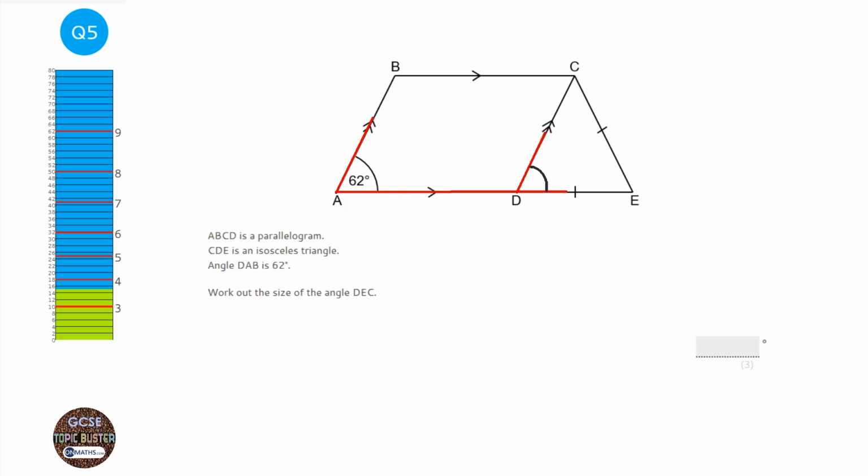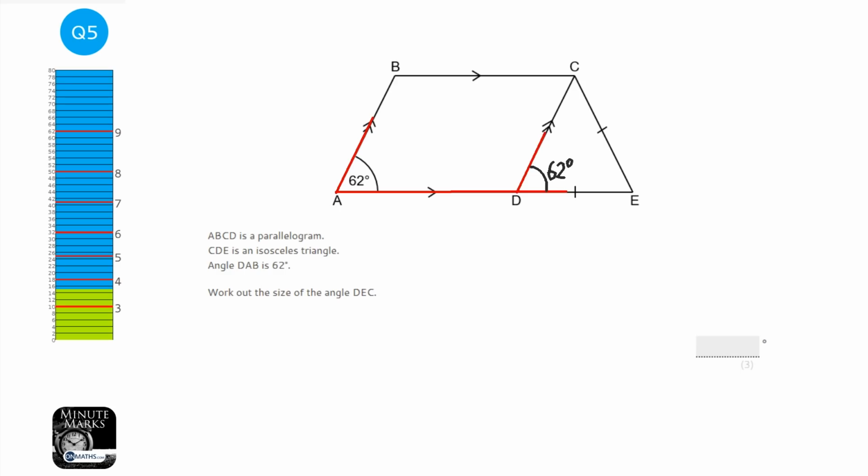And the way I remember it is corresponding. The reason why I've highlighted what it's called is, although on the website and on Maths you're not asked to write down the reason for it, in the exam you will have to write down the reason for why this is 62 degrees. And the reason is because they're corresponding.